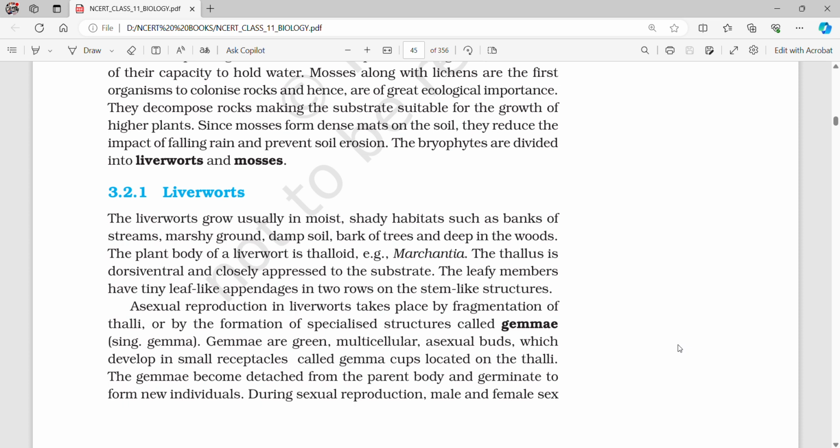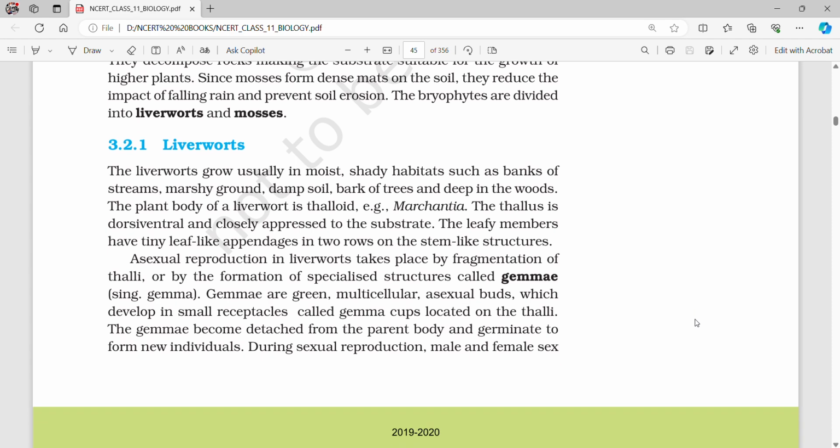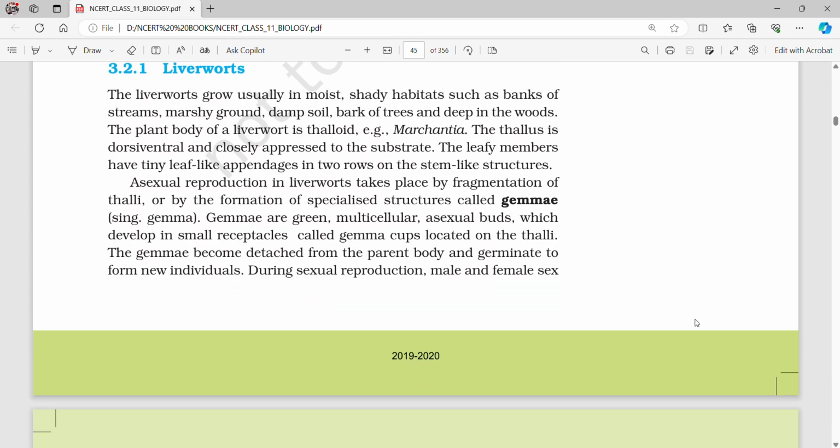The leafy members have tiny leaf-like appendages in two rows on the stem-like structures. Asexual reproduction in liverworts takes place by fragmentation of thalli or by formation of specialized structures called gemmae. Gemmae are green multicellular asexual buds which develop in small receptacles called gemma cups located in the thalli. The gemmae become detached from the parent body and germinate to form new individuals.